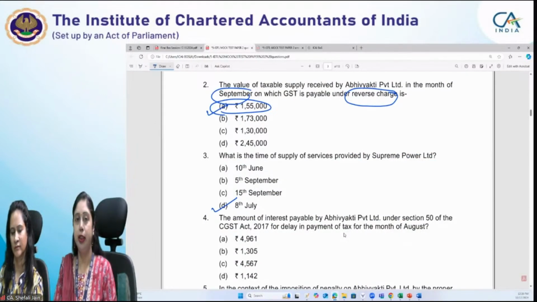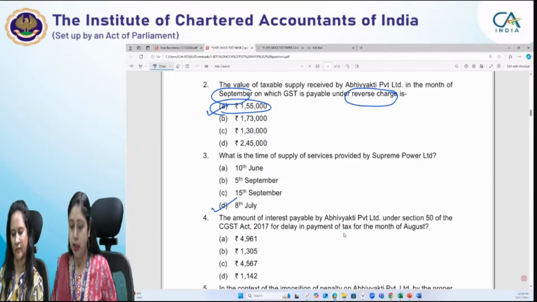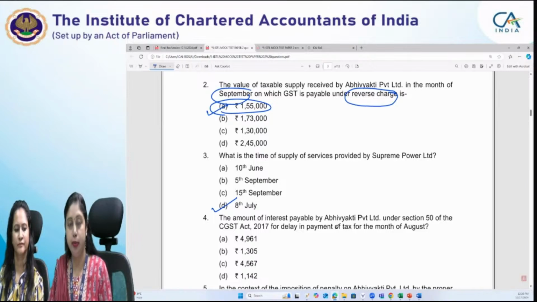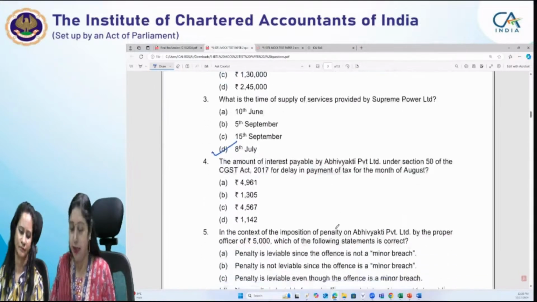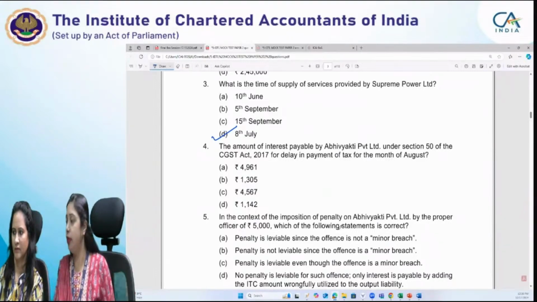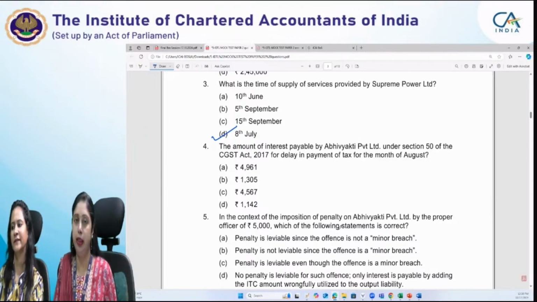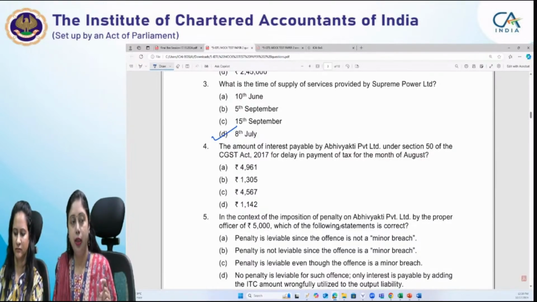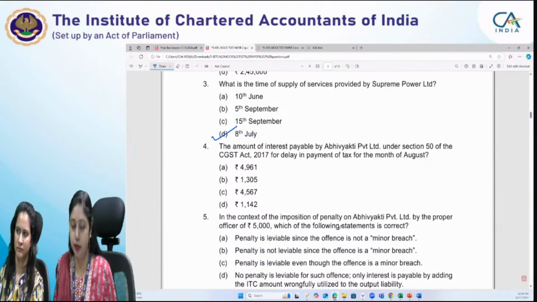We have got the correct answers for this. I think you have understood the provision, so we can determine that yes, 8th July is the correct answer. Now, next point. Pradeep is saying in service, if invoice within due date, then date of payment or date of issue of invoice, yeah, right. In case the invoice had been issued within 30 days of provision of service, that is from 8th July, then it would have been the date of invoice or date of payment, whichever is earlier, and the provision would have changed.